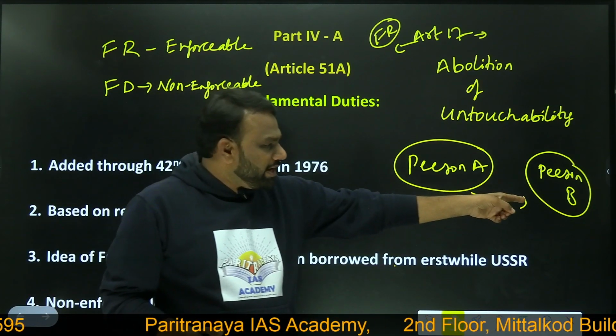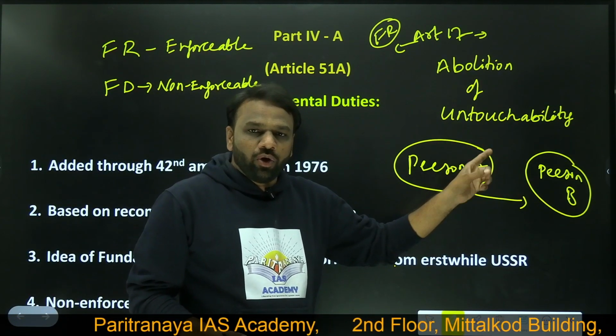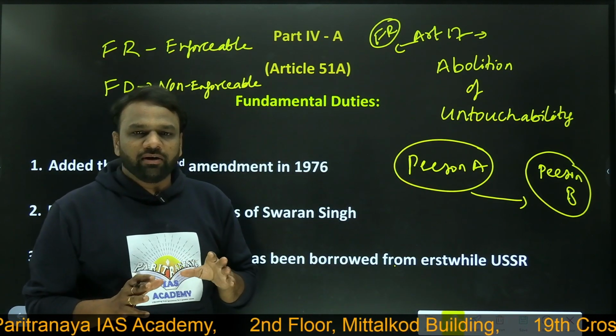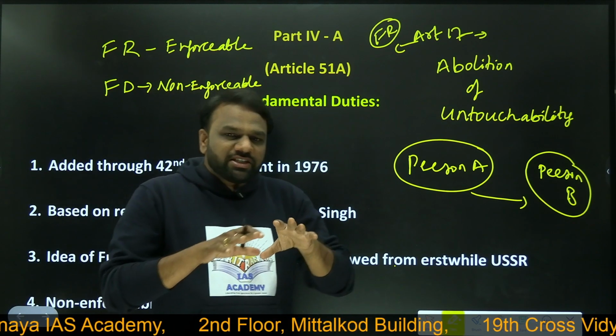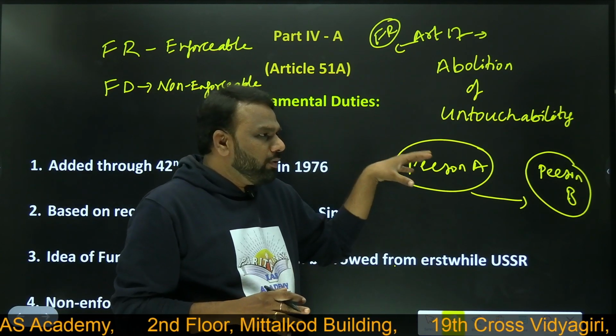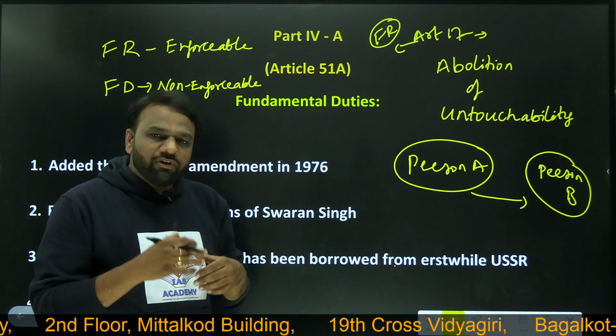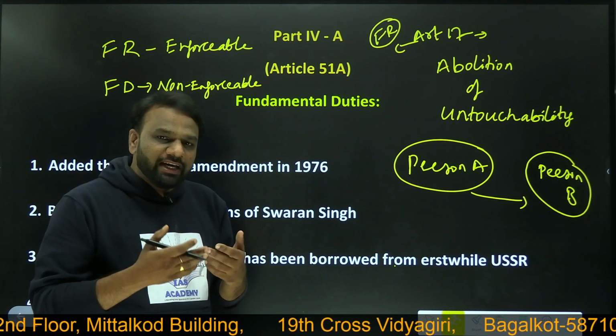When person B files a case in the court, action can be taken against person A. This is at the superficial level; there are some procedures involved, but we will discuss those in detail later on.